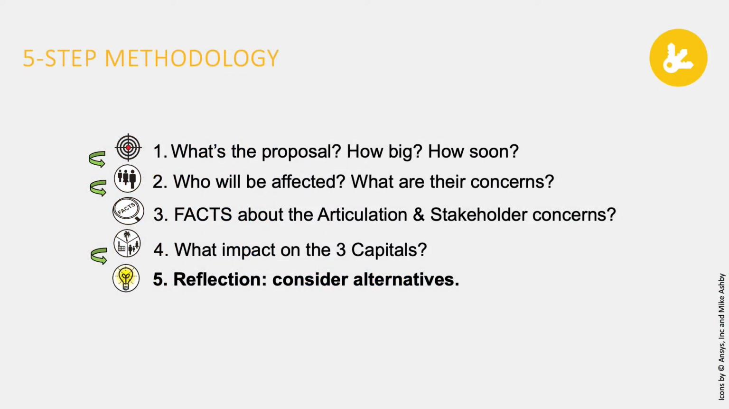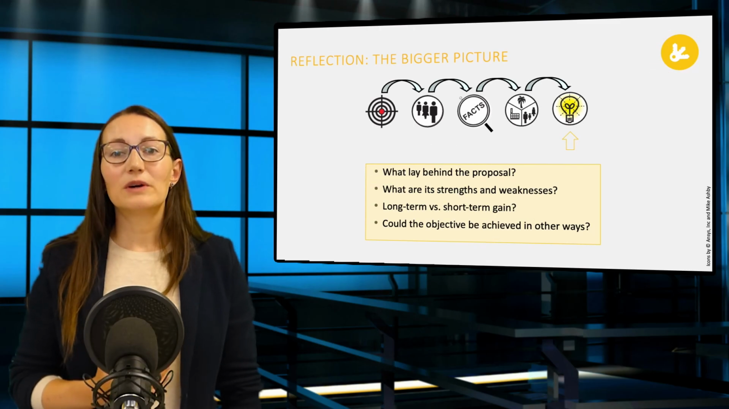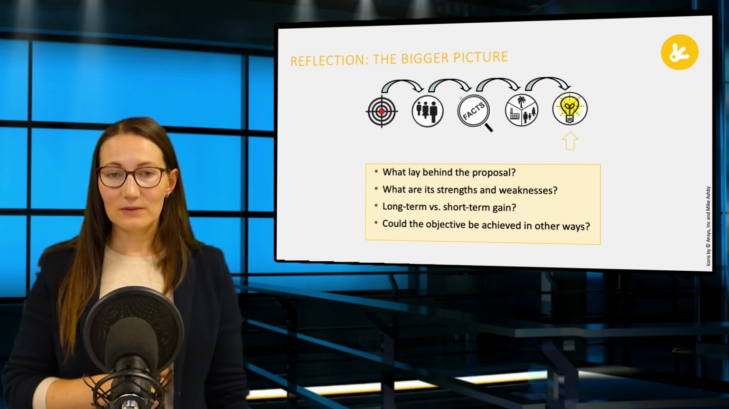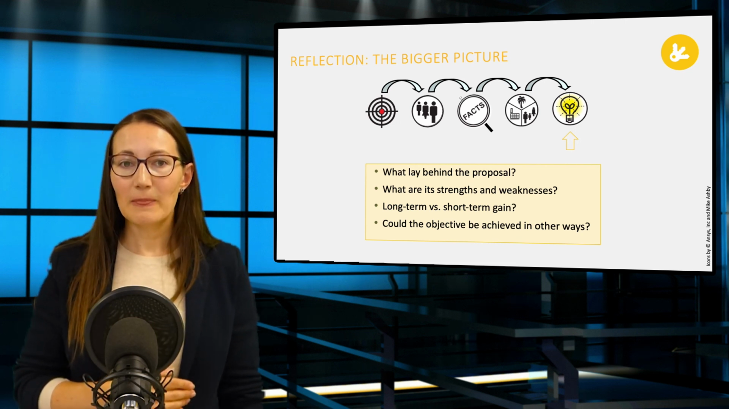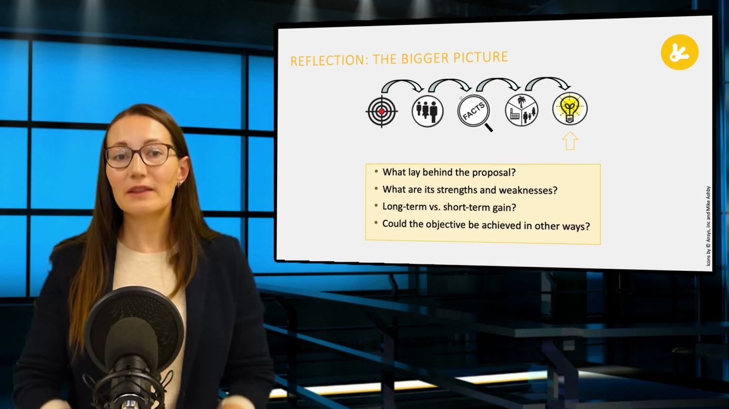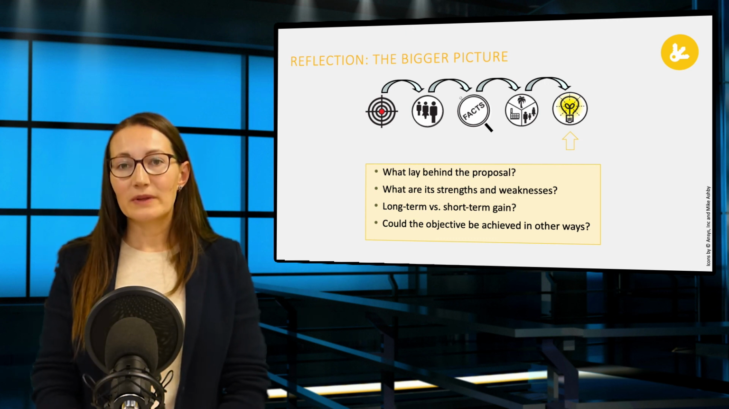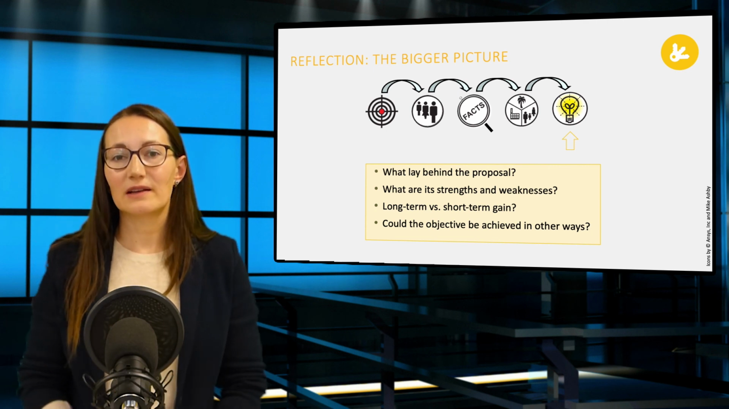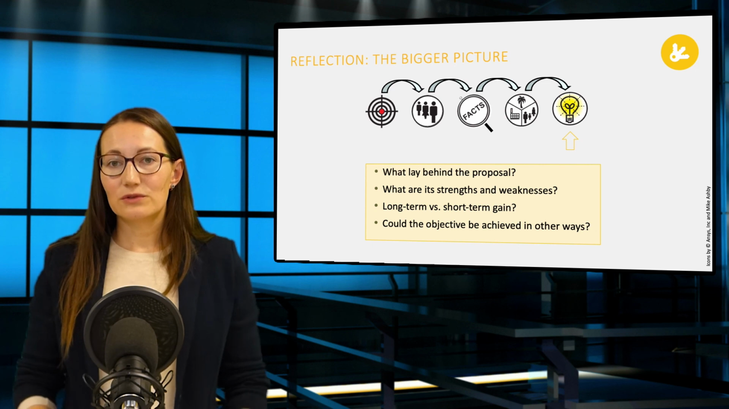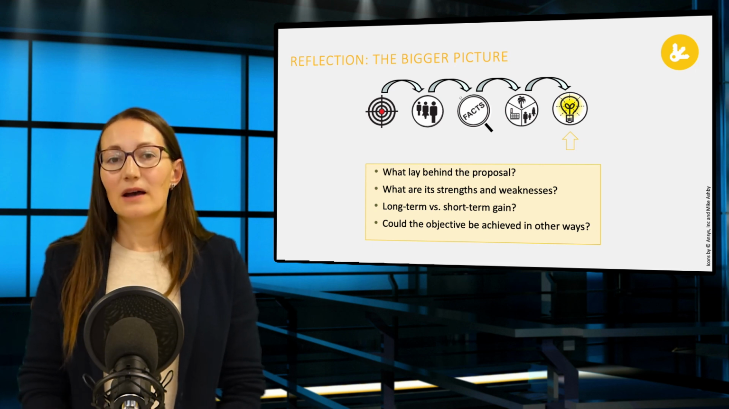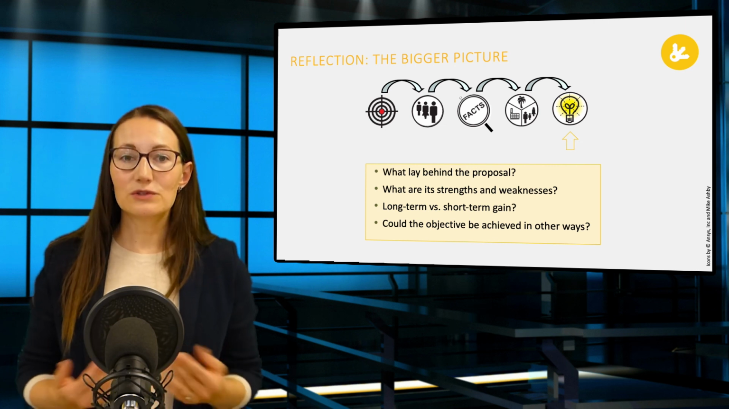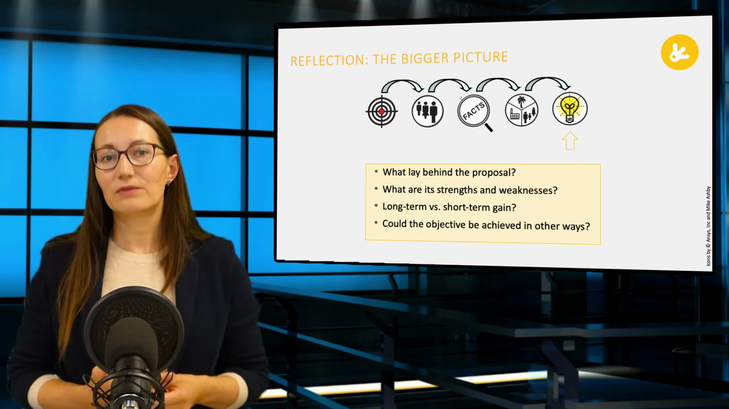With all the facts at our disposal here, we have outlined only a few. But we can think about what lies behind the proposal, what are its strengths and weaknesses, what about long-term versus short-term gain, could the objective be achieved in any other way? In the short term, the objective cannot be achieved. Infrastructure, material supply, and battery recycling are doubtful in the short term, but in the medium term, we can decarbonize the national grid or create recycling infrastructure. And in the long term, we probably can rethink or redefine car use.